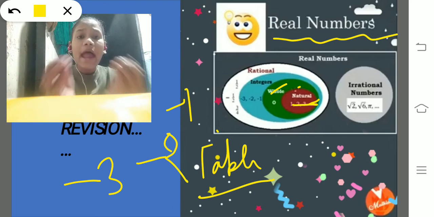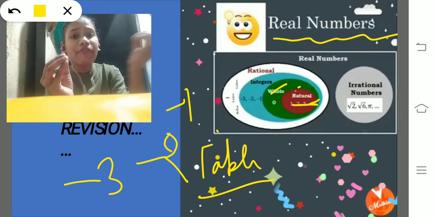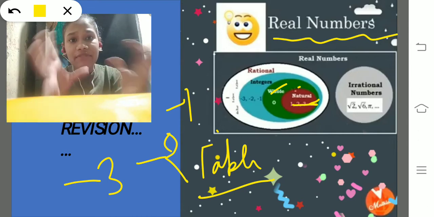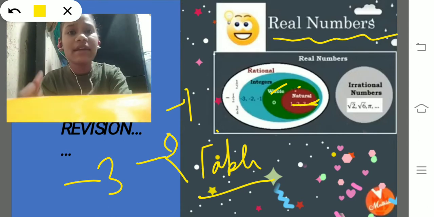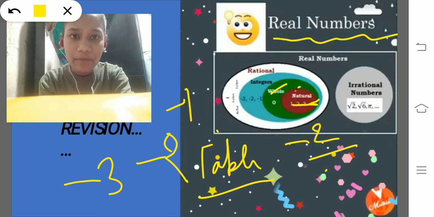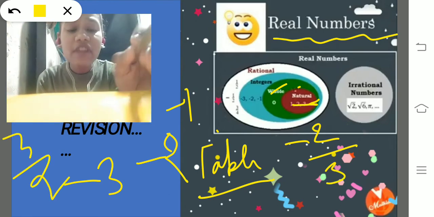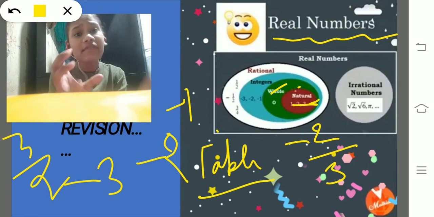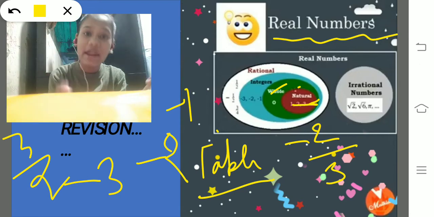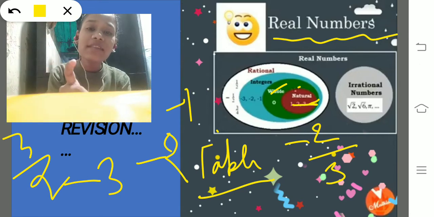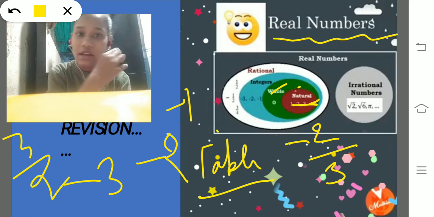And when we add fraction numbers, negative or positive, for example -2/3 and 3/2, which are in the form of p/q, they are rational numbers.